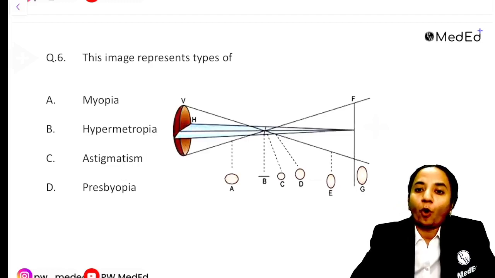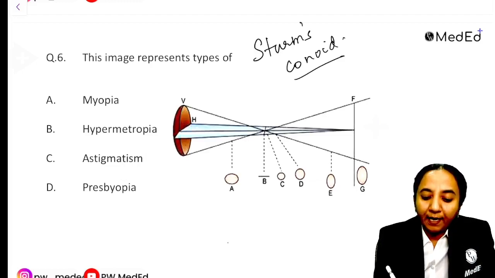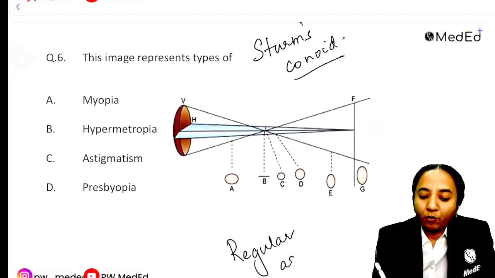So, first of all, what is this image? This image is the Sturm's conoid. And what does the Sturm's conoid show us? The Sturm's conoid shows us the different types of regular astigmatism.